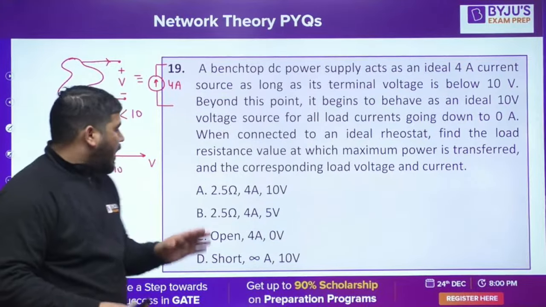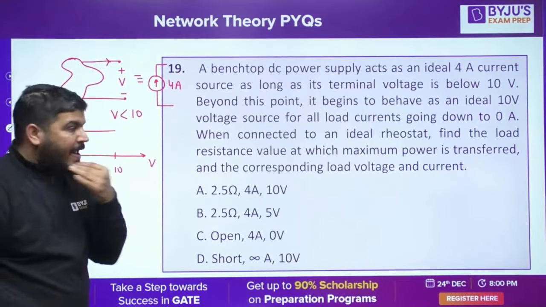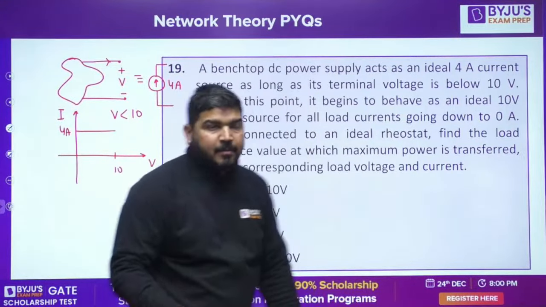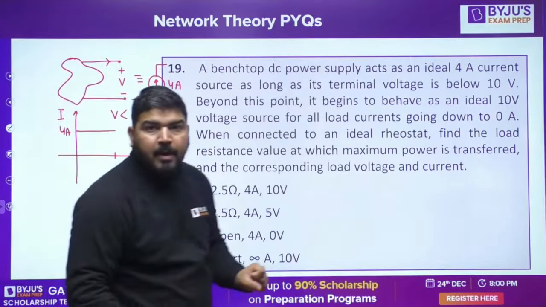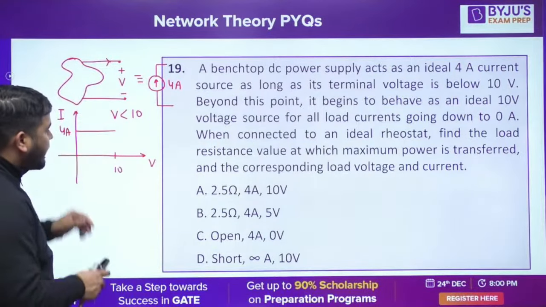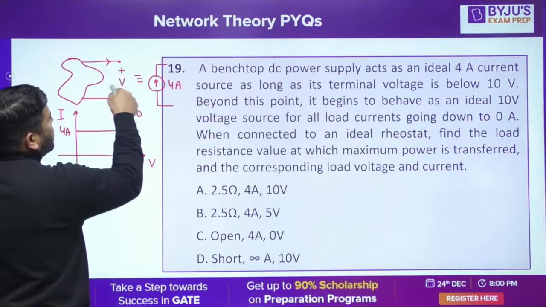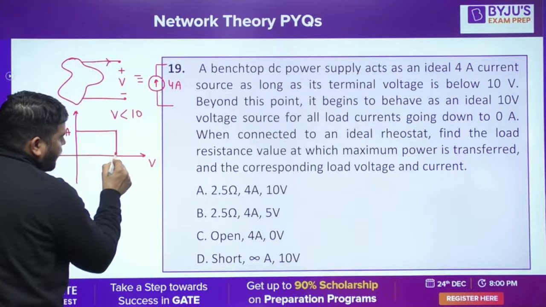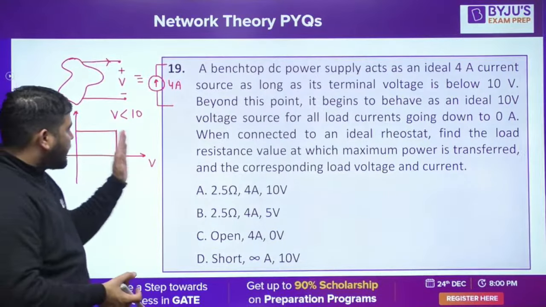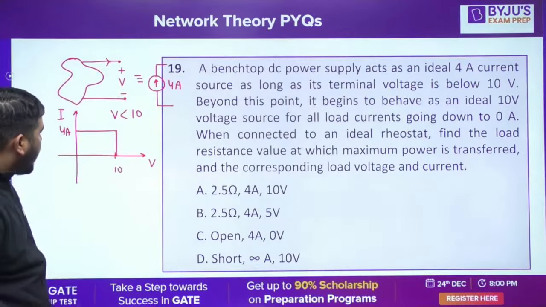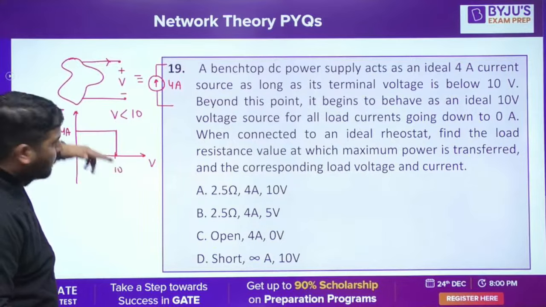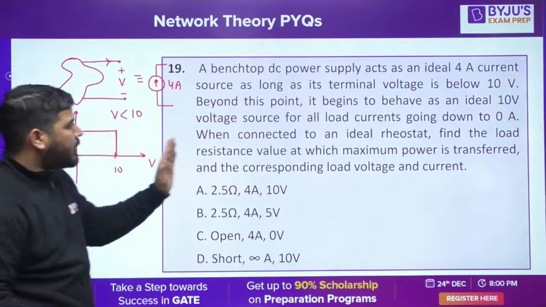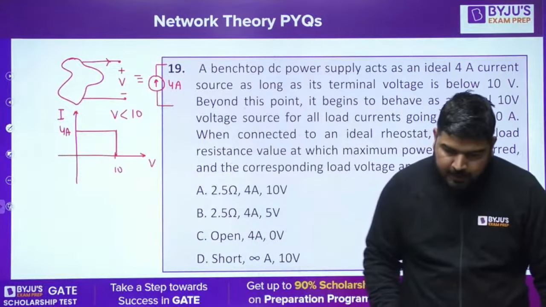Now, after this point, if the current is decreased because I am decreasing the load, it means the current is decreasing, then this will act like a voltage source of 10 volt. It means the voltage is not going beyond this 10 volt. If you are decreasing the current from 4 ampere, it will act like a 10 volt voltage source. Okay, it is saying like this.